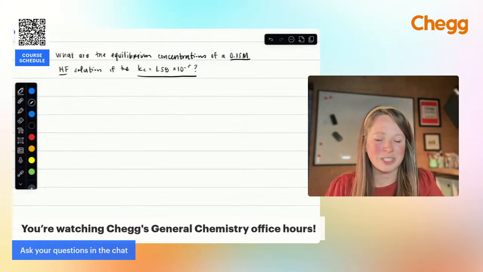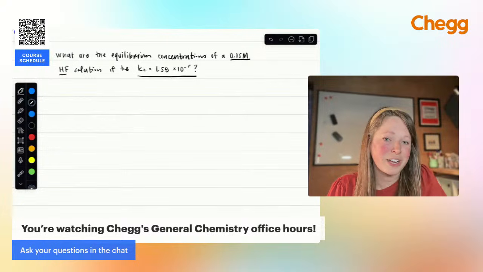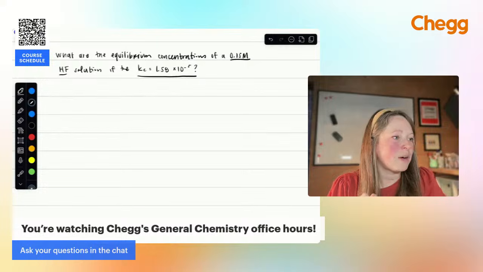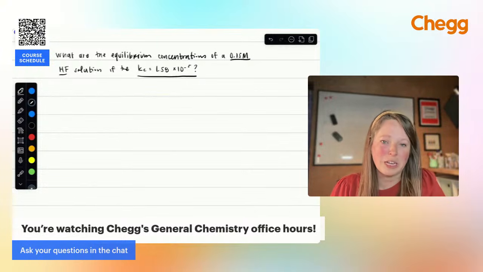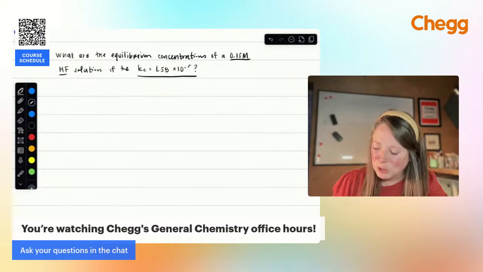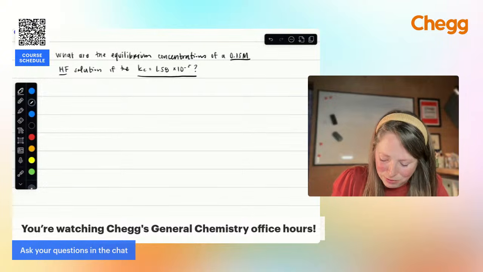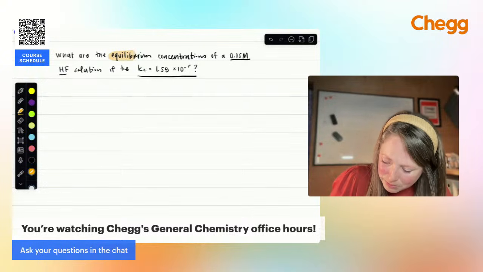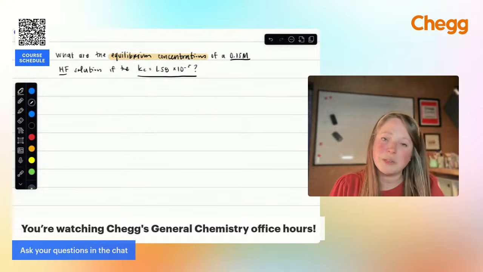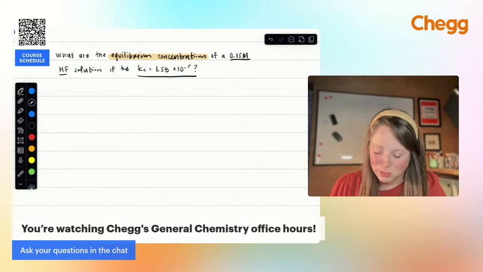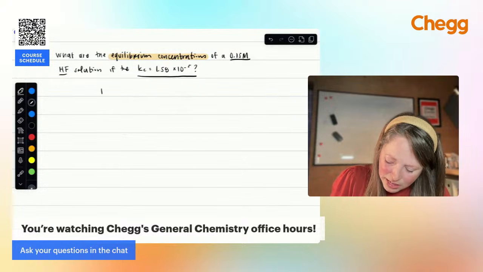I had a lot of questions this week on the basics of acid-base chemistry. If it is classified as a strong acid, it's because it completely ionizes in solution. So what we want to do is figure out the equilibrium concentration. If you see something like that, you know you're going to have to use that ICE table. First thing we need is the dissociation reaction. So let's say I have HF.